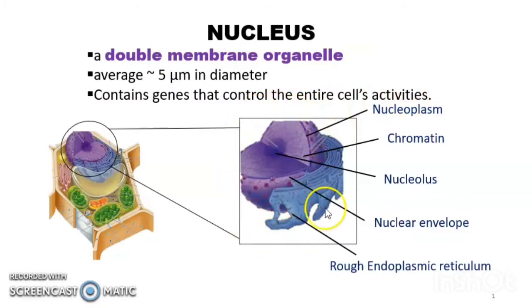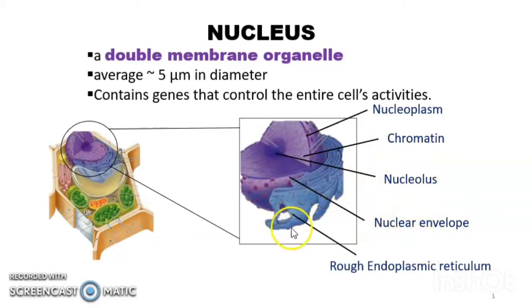If you look at the structure of the nucleus here, it has the nucleoplasm, and inside of the nucleoplasm it has the chromatin. The dense part inside of the nucleoplasm we call nucleolus, and the outer layer we call nuclear envelope.